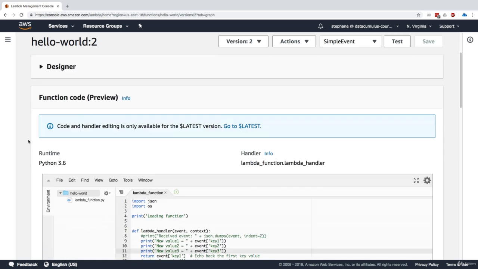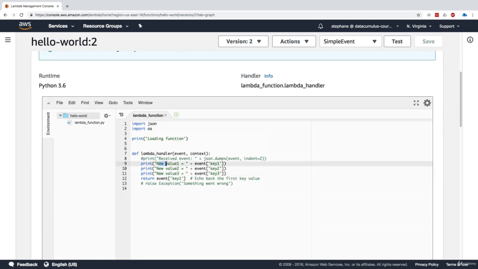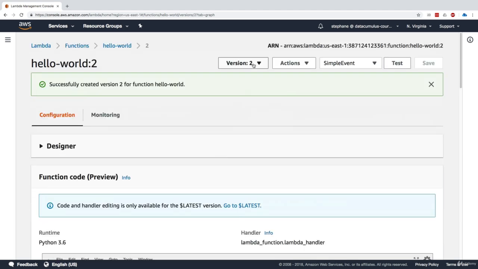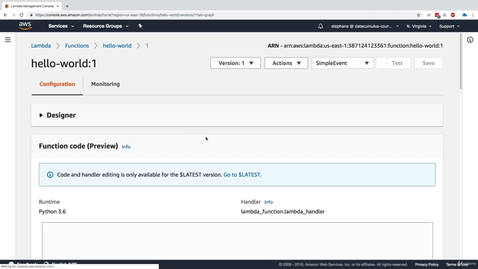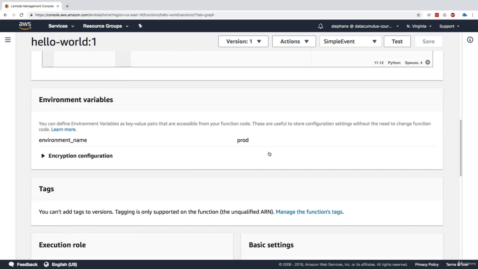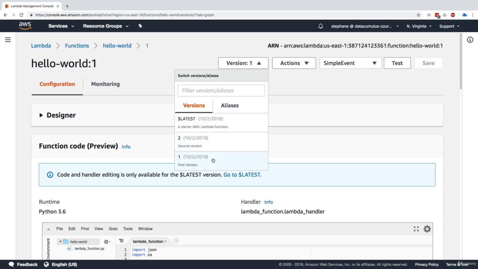And if you look at version 2, this is the code. It has some new code in it, and it has no more environment variables. And if we look at version 1, we basically go back in time and we see the old function code, and we also see the old environment variables. So now we have 3 versions of our function: latest, version 1, and version 2.